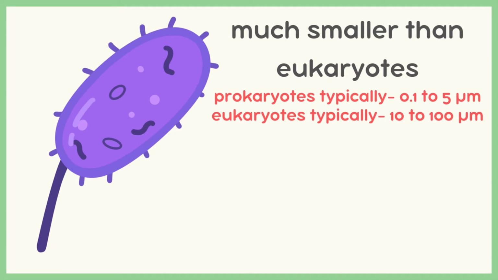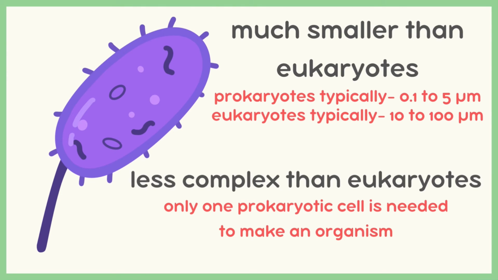You also need to know that prokaryotes are much smaller than eukaryotes. Prokaryotic cells typically range from 0.1 to 5 micrometers in diameter. Eukaryotes, however, range from 10 to 100 micrometers in diameter. Prokaryotes are also less complex than eukaryotes. Only one prokaryotic cell is required to make an organism. This is called a single-celled organism, such as bacteria.